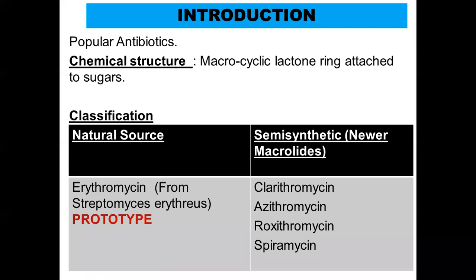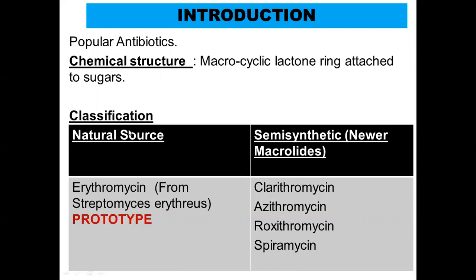So these are a very popular group of antibiotics and their name is derived because of their chemical structure, which consists of a macrocyclic lactone ring attached to sugars. That is why they are called macrolides. The next important thing that will be asked for your examination is to list the classification of the macrolide group of antibiotics. So here it is.